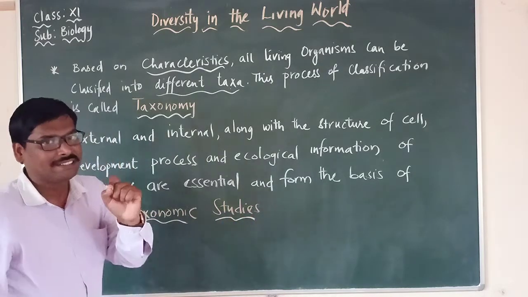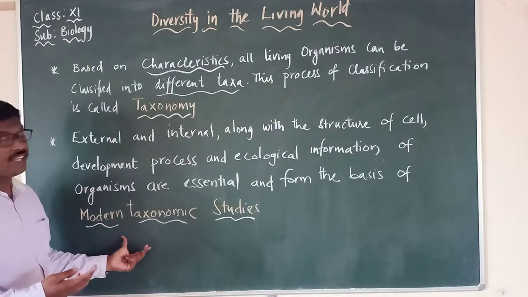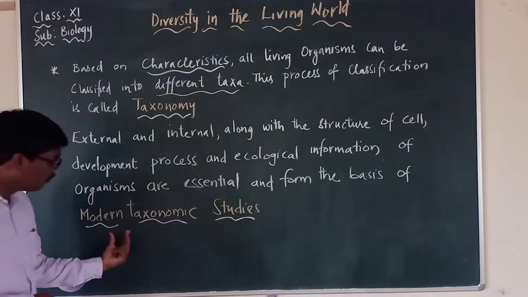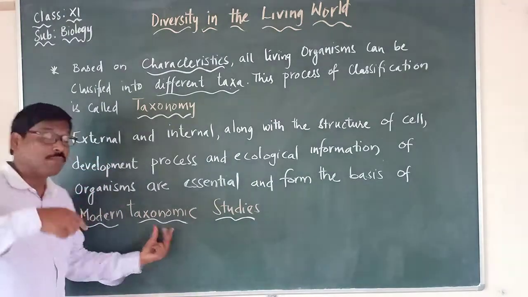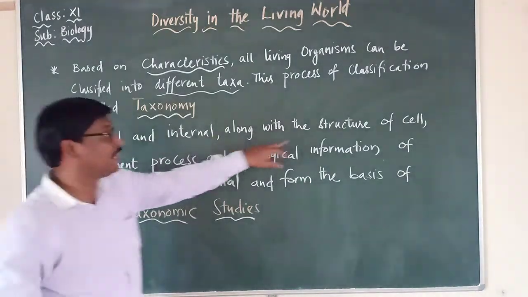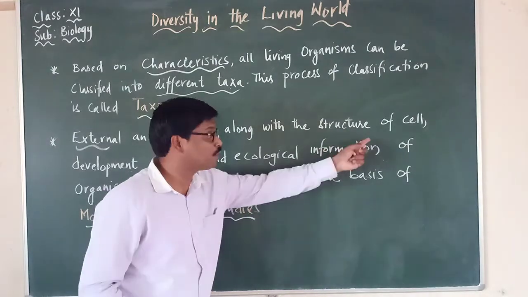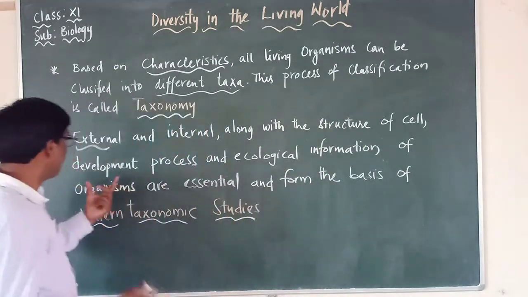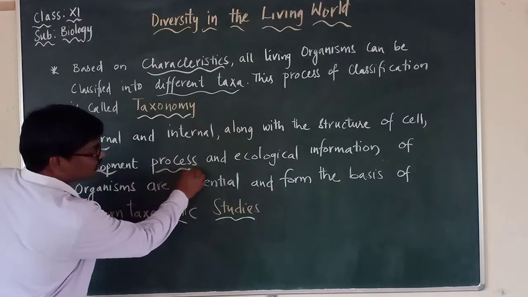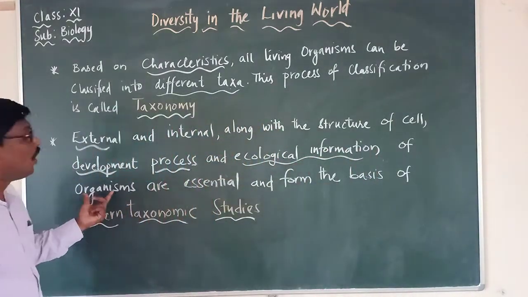What do we mean by modern taxonomic studies? In modern taxonomic studies we discuss external and internal features, along with the structure of a cell, development, processes, and ecological information of organisms.